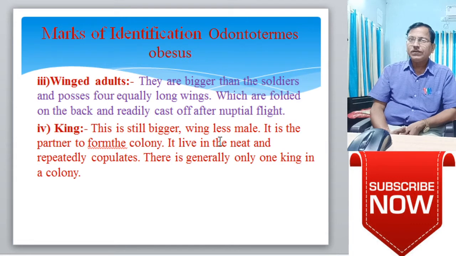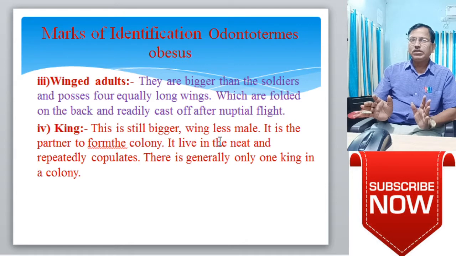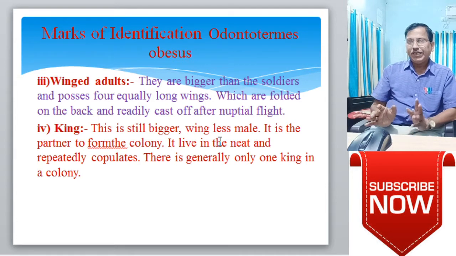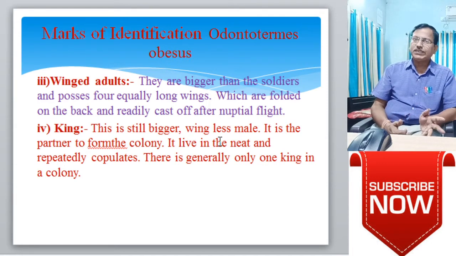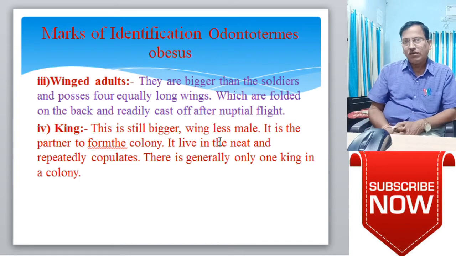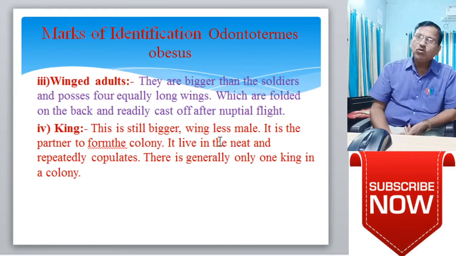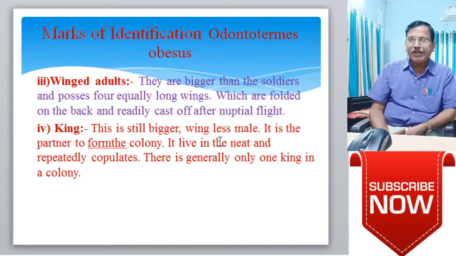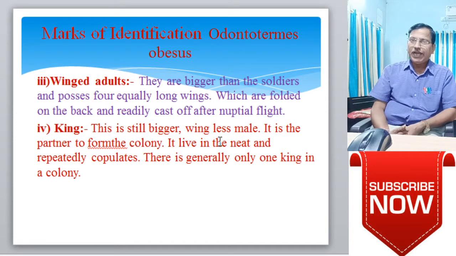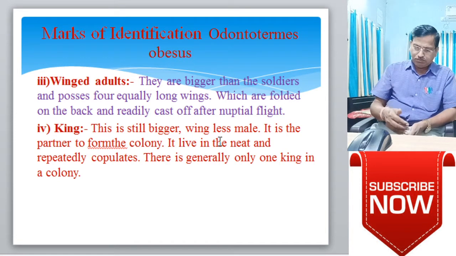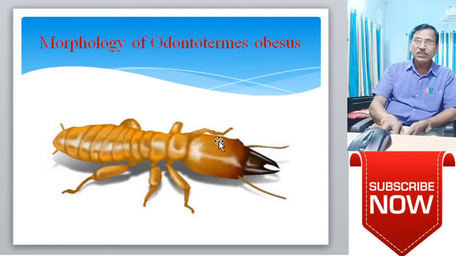Fourth is the king. This is a still bigger, wingless male. It is the partner of the queen to form the colony. It lives in the nest and repeatedly copulates. There is generally only one king in a colony. The king continuously copulates or mates with the female or queen, and so the formation of this generation is continuous.